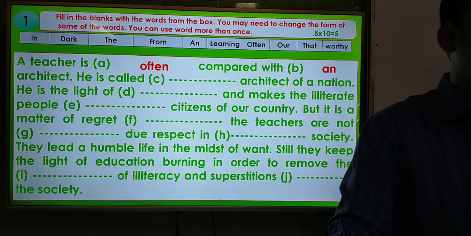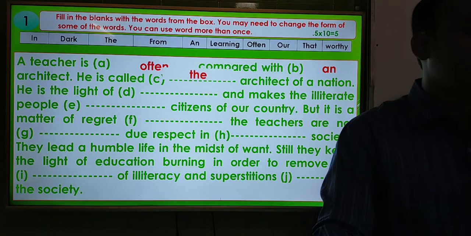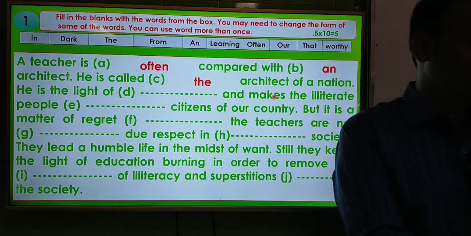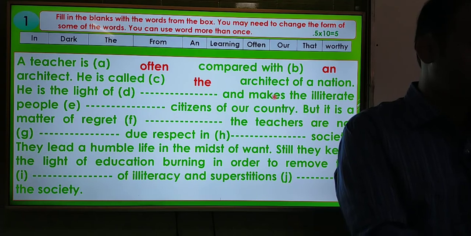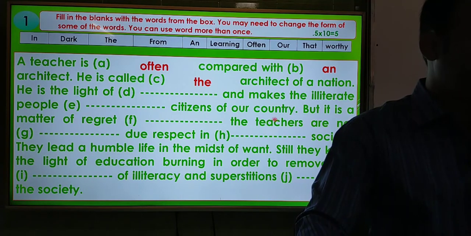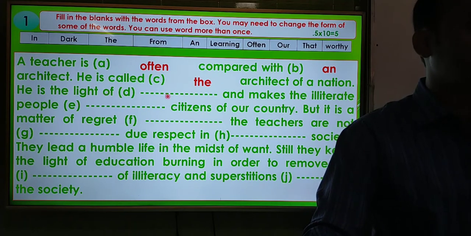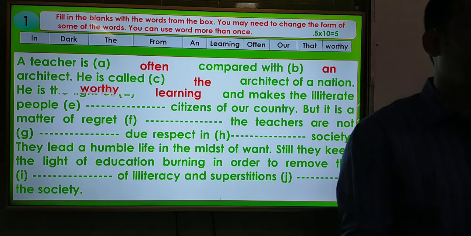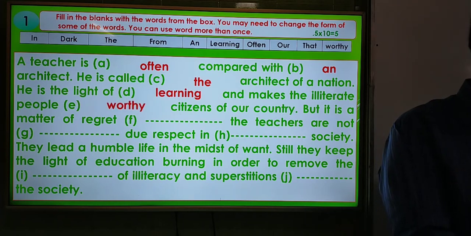So here the answer will be, he is called the architect of a nation. And then he is the light of dash. So he is the light of learning. This is learning. He is the light of learning and makes the illiterate people dash citizens of our country. So here the answer will be our.